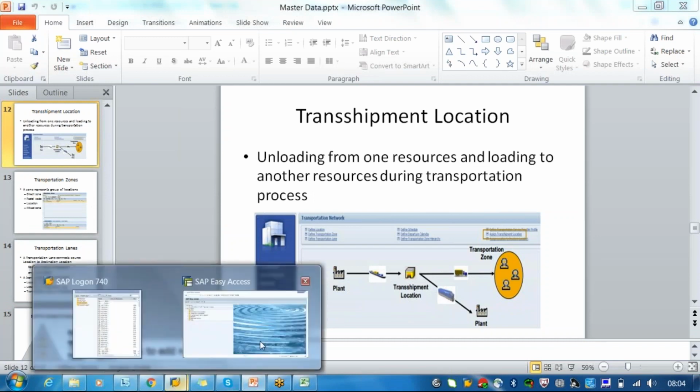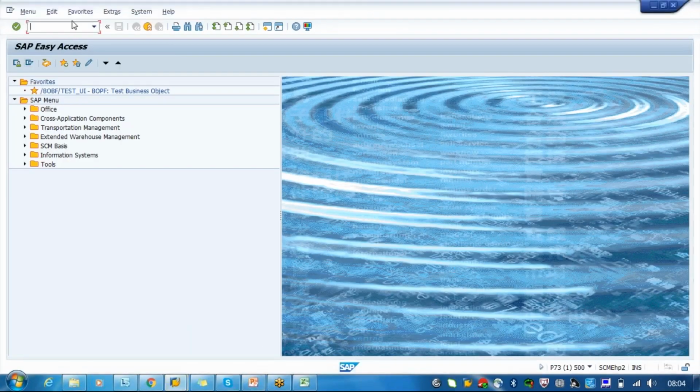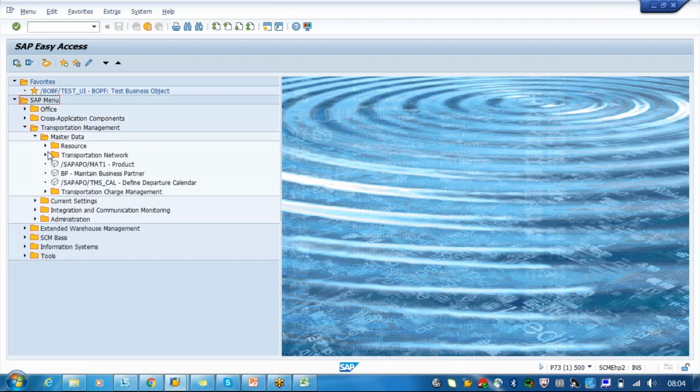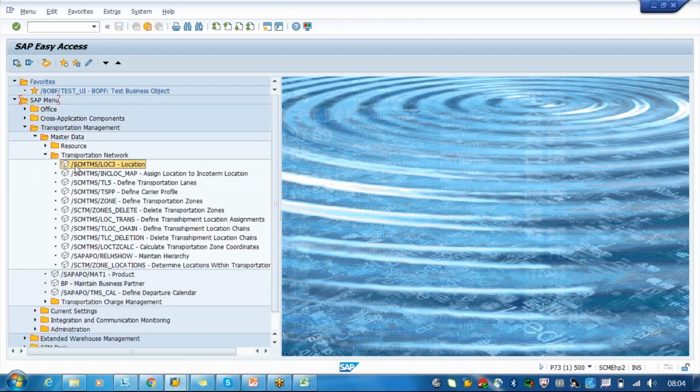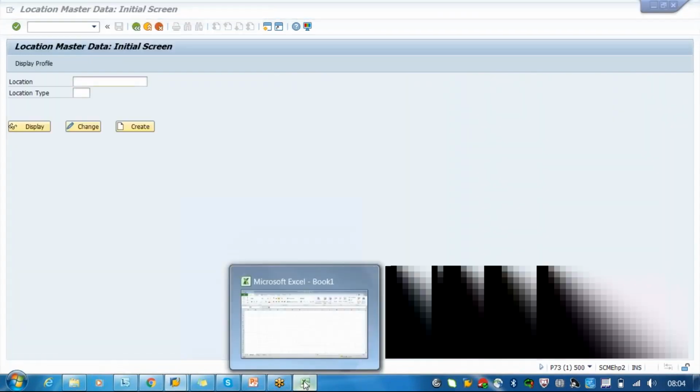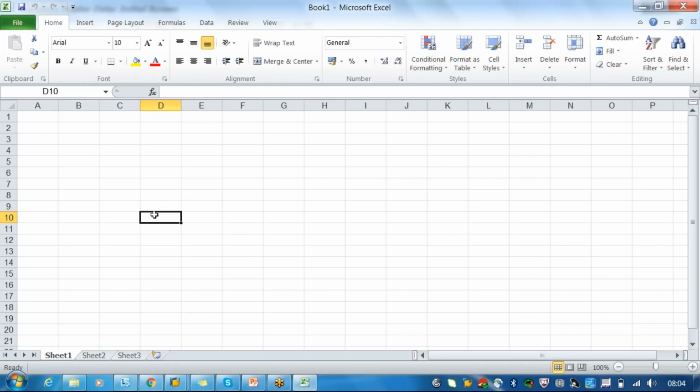As I said, locations can be created from the TM system GUI, and also from the NWBC. If you want to create it from the GUI, you can go to master data, transportation network, and location. Before we go with that location creation, what is the purpose of this location? I'll just tell you the scenario, the business process.